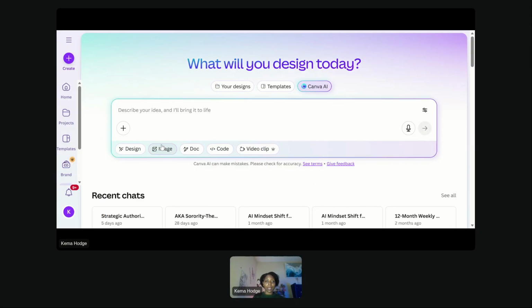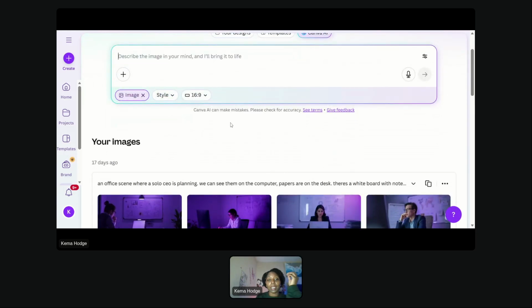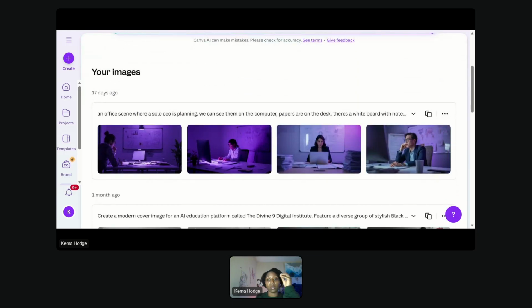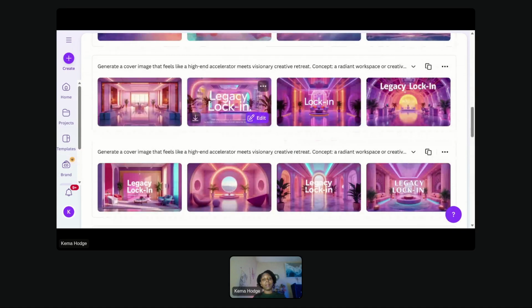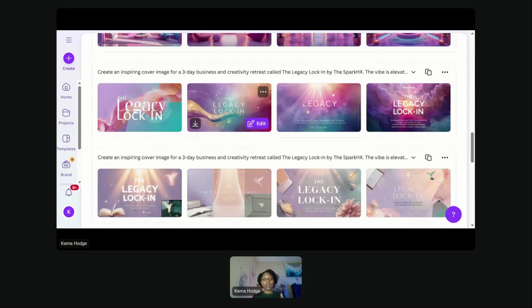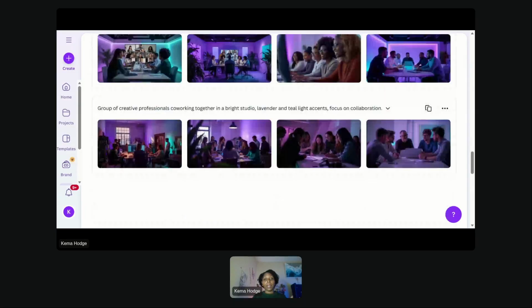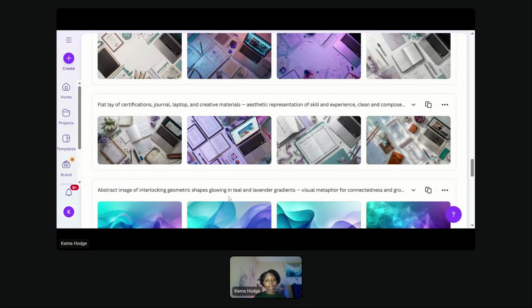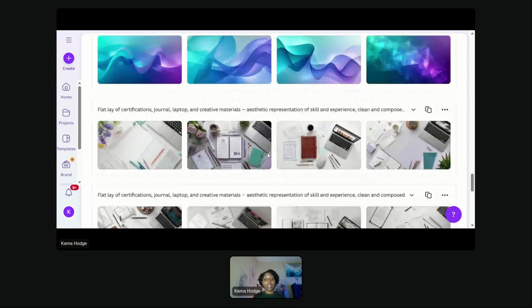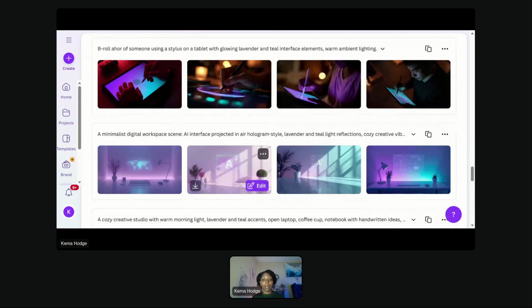Image, as I mentioned before, so you've got ChatGPT, but Canva AI also does imagery. And I love it because it gives me imagery that I can use for email headers, for websites. It has given me imagery that I can use as stock photography. I love their flat lays. I've used designs like this in my social media post. So this is Canva AI.